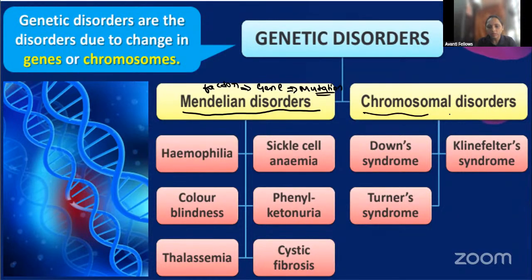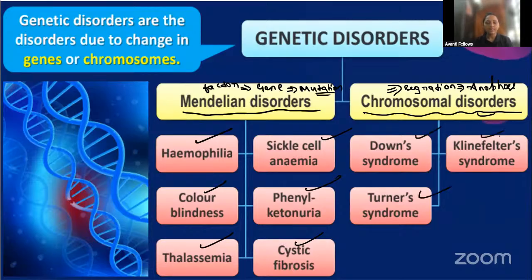Then coming to the chromosomal disorder, this is due to the problem of segregation, that is in the anaphase. For example, Mendelian disorders are hemophilia, color blindness, thalassemia, sickle cell anemia, phenylketonuria, and cystic fibrosis. Then the chromosomal disorders are Down syndrome, Turner syndrome, and Klinefelter syndrome.